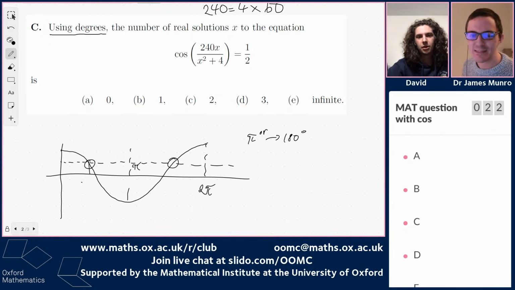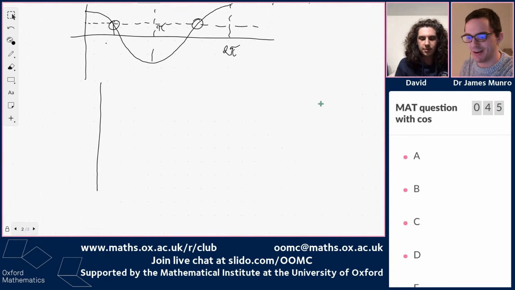Well, I think now we should have a look at what's inside cos. Inside cos is 240x over x squared plus 4, right? And how that goes. We could try and draw a graph of that, I suppose, or we could think. Do you want to go down a bit? I can pan. There you go.